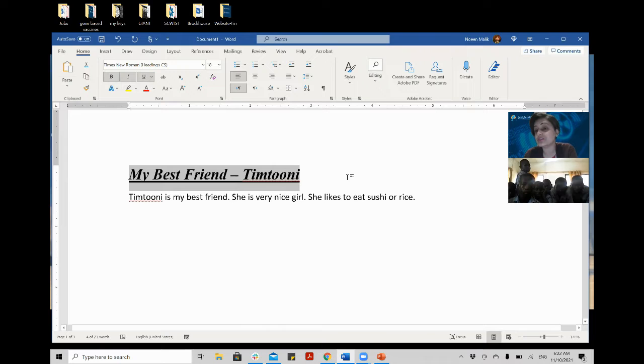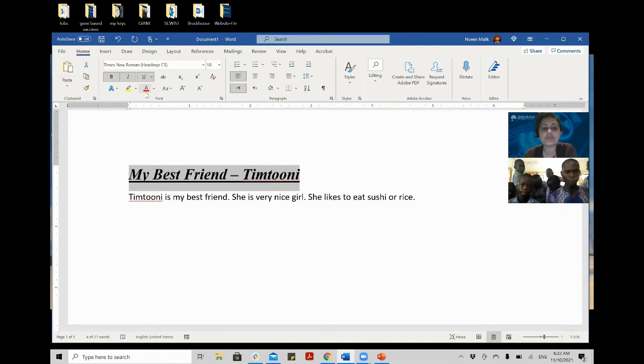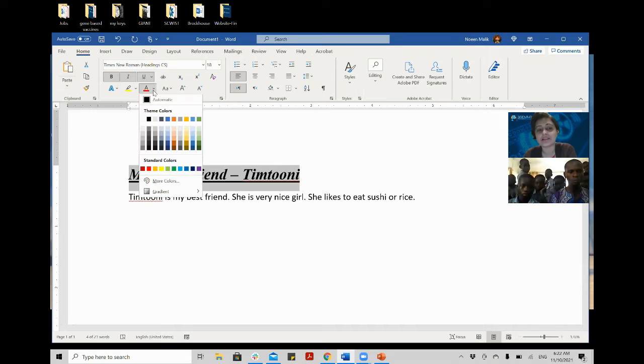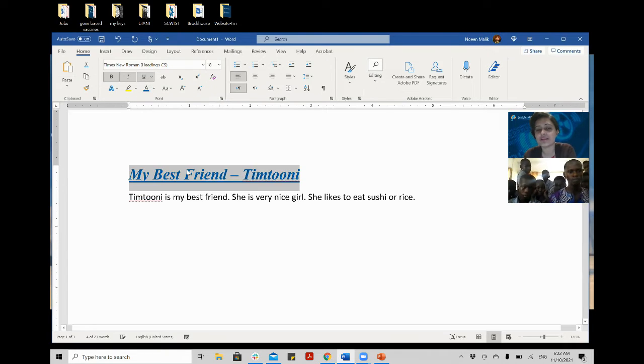I can even change the color. For example, Tim Tooney likes blue color. So why not write the title in blue, right? Here, where it is written, it is in red color, so there is an arrow beside it, okay? I will select this and I will select blue color. So Tim Tooney as a title is in blue.